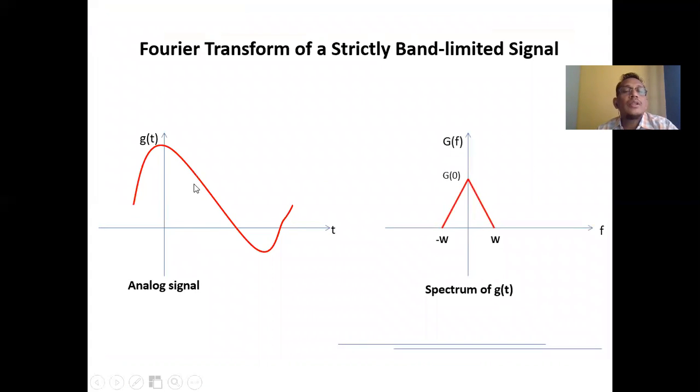So this is called an analog signal, and this is the spectrum of it. This is a simple sine wave. For that case, this is a spectrum whose frequencies vary from minus W to plus W. So this is the spectrum of your input signal.